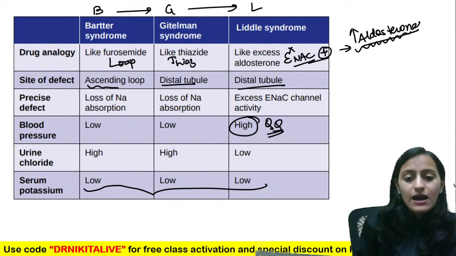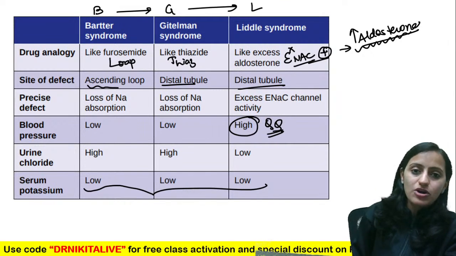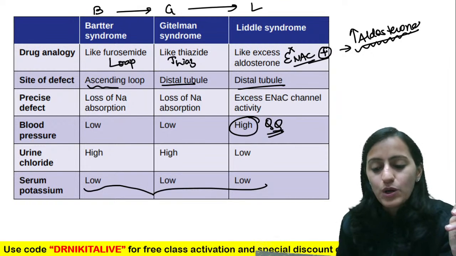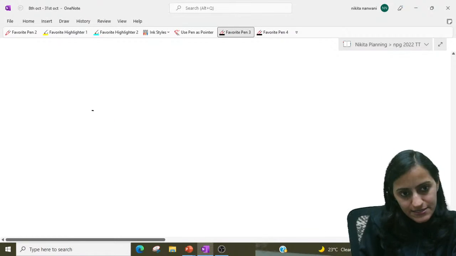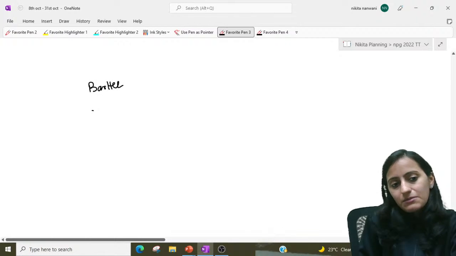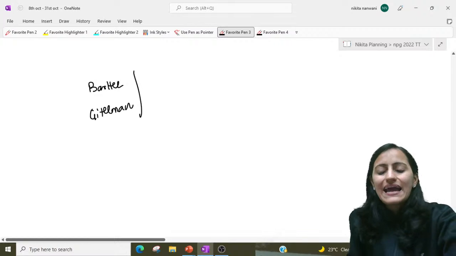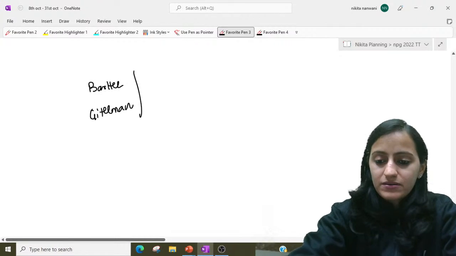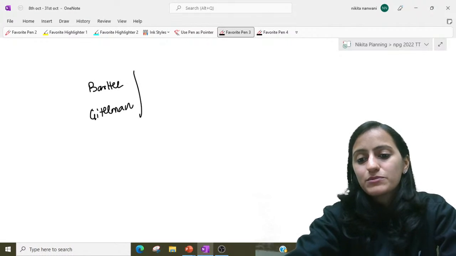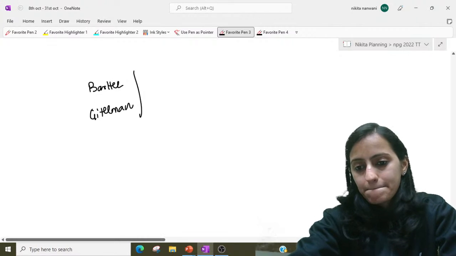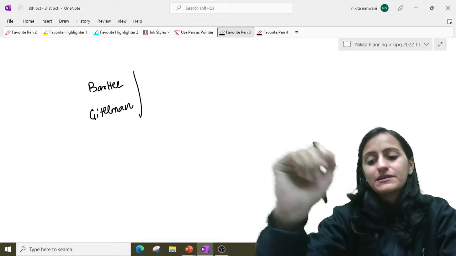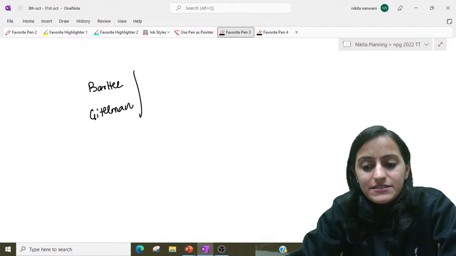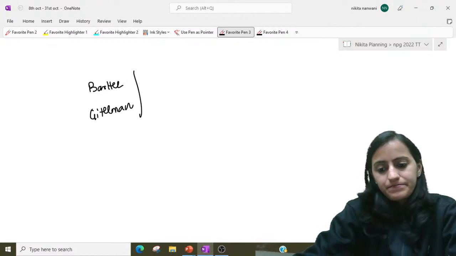Okay. Now coming to your renin and aldosterone as well. What will happen to renin and what will happen to aldosterone in Bartter's, Gitelman's and Liddle's? Think logically and tell me about Bartter's and Gitelman's. What will they do to the renin angiotensin system? The RAS system, what will happen with Bartter's and Gitelman's? They will be activated. Low renin, high renin?